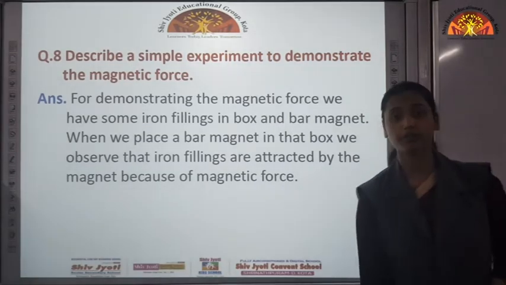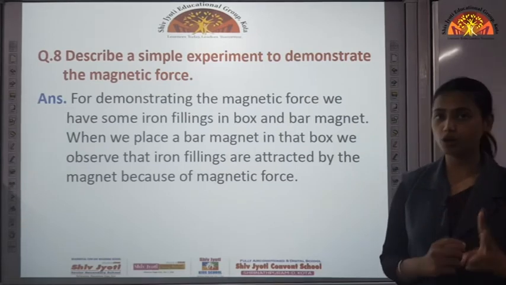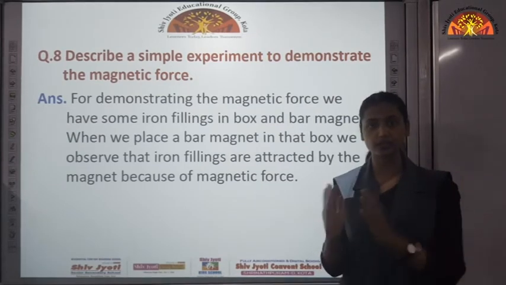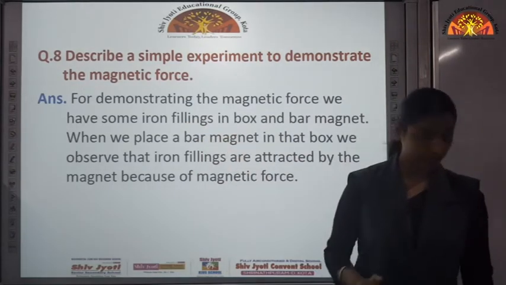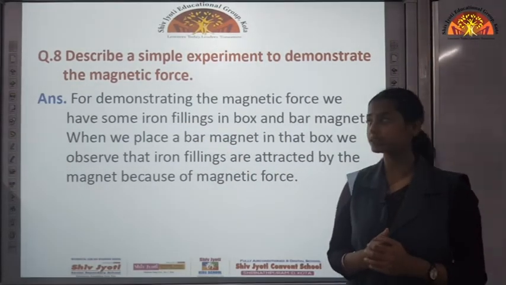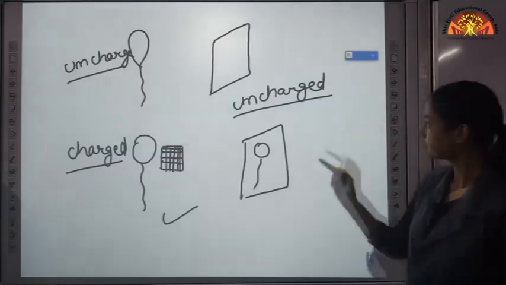Here we are using two objects, one is a magnet and the other is a magnetic object, iron filings. So, that bar magnet will attract this magnetic object, and that is how we are demonstrating magnetic force.